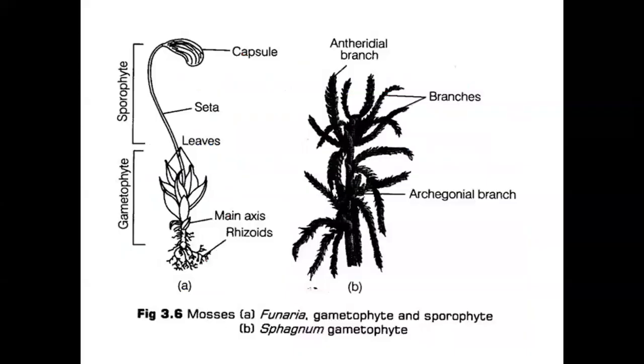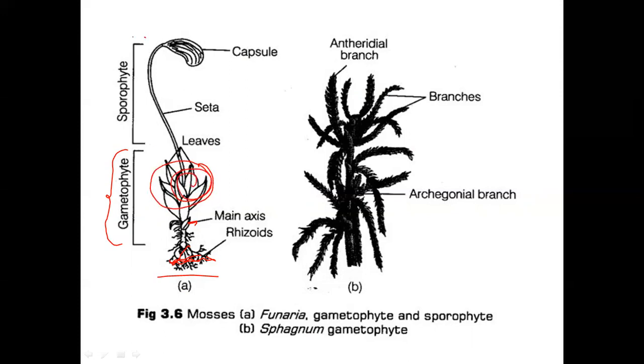Let's see here the diagram of mosses. As you can see in this picture, this is the gametophytic plant body of moss, which is differentiated into rhizoid, which attaches to the substratum, main axis, a little bit small axis like a stem, and leaves which produce food.